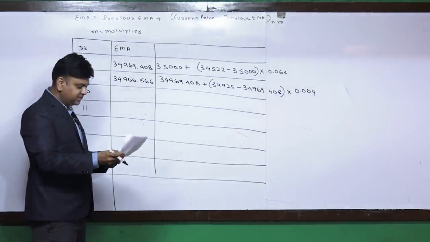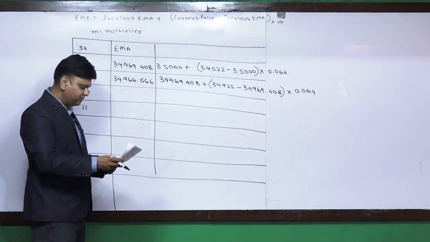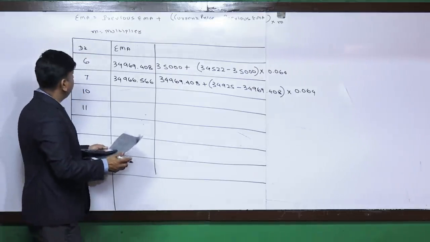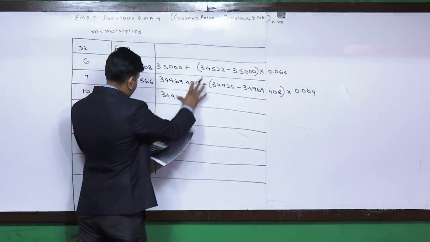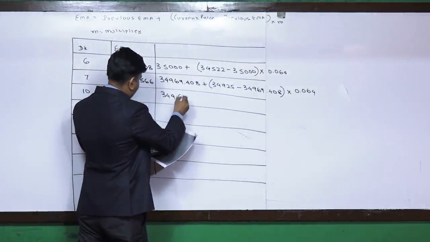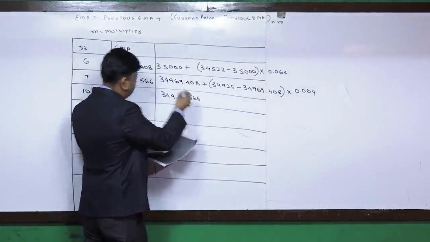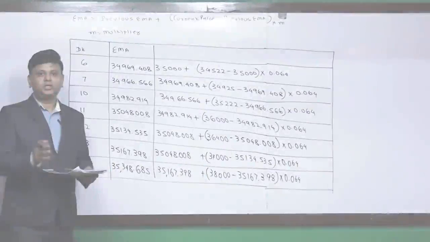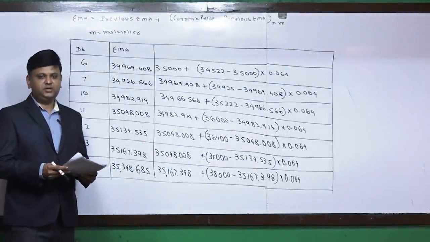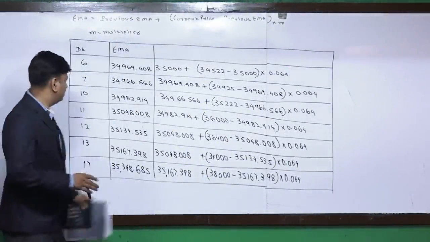For the next, it is 10th, because 2 holidays in between. In that, the previous EMA will be 34966.566, and so on. We are required to calculate further answers. So friends, for subsequent days, we'll do the working in the same way.